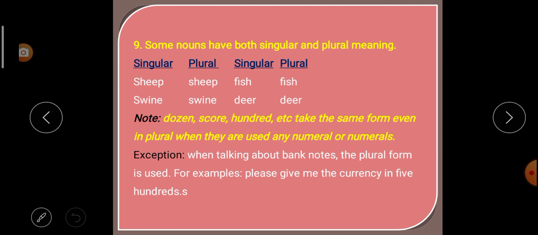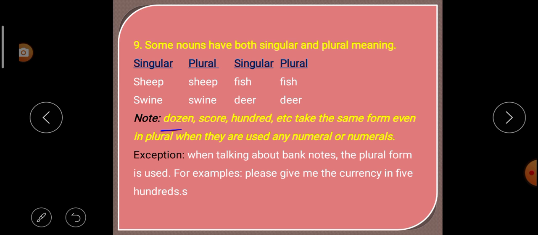Rule number 9. Some nouns have both singular and plural meaning. There are some nouns which have both singular as well as plural meaning. Look here, singular sheep, plural also what? Sheep. Next, singular fish, plural also what? Fish. Singular swine, plural also swine. Singular deer and plural also what? Deer. That means some nouns have the same form in both singular and plural.